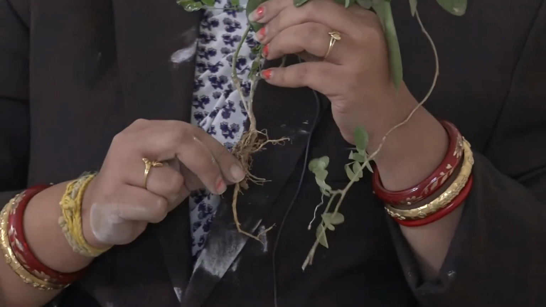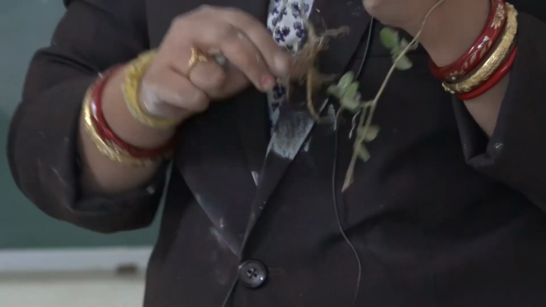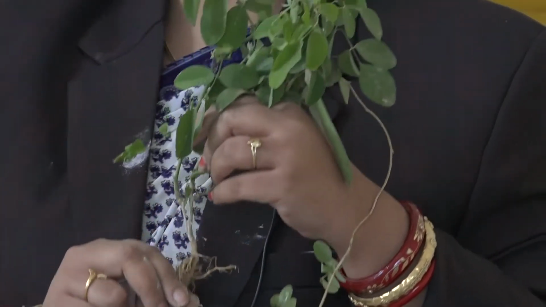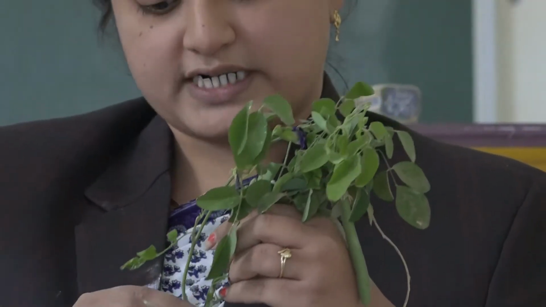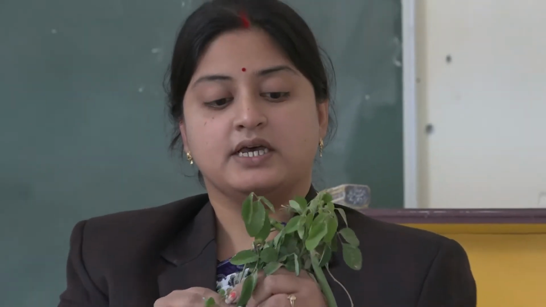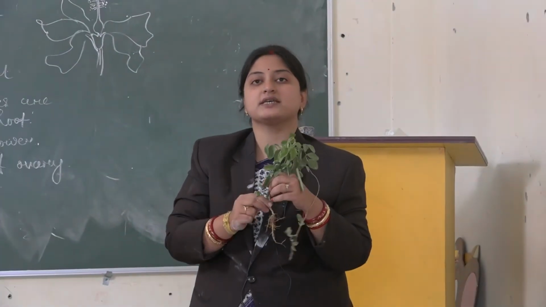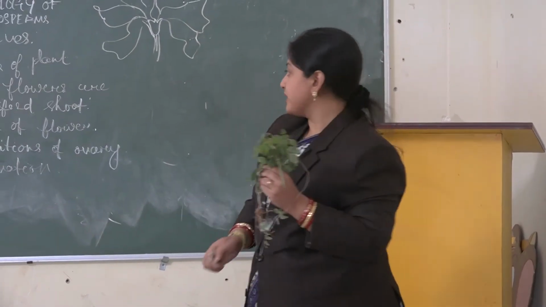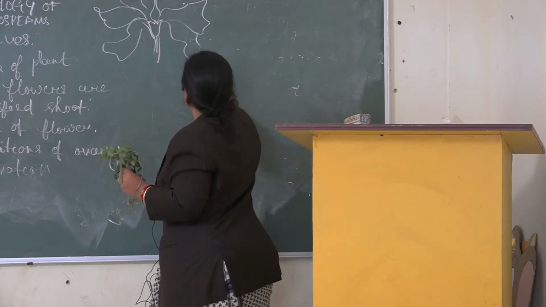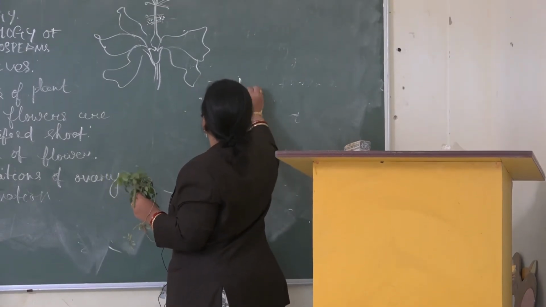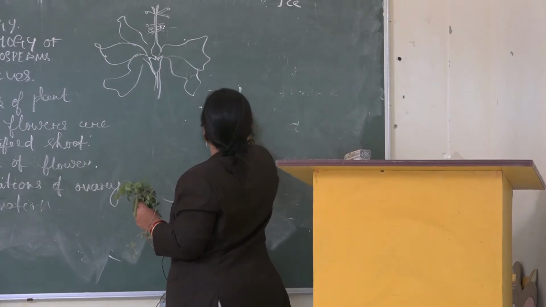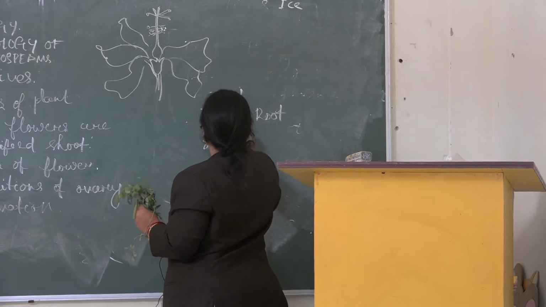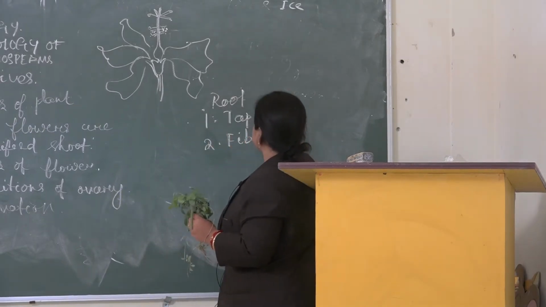And why is it important? Why does it play a vital role in plant life? Because it absorbs the necessary nutrients from the soil. So that's why root, then stem, then leaves and flowers. These are the four important parts of a plant. And root can be of three types. One is the taproot system, the taproot, then fibrous root and adventitious root.